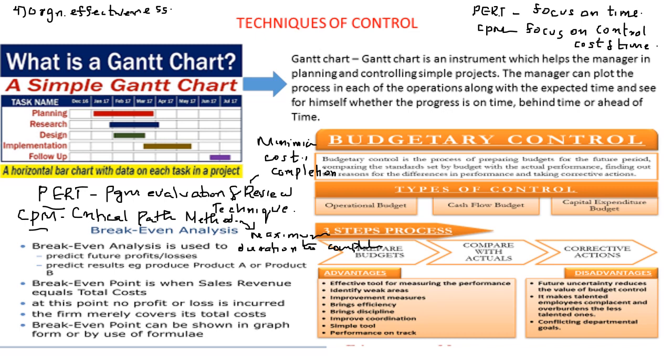Then other important techniques are PERT and CPM. PERT means program evaluation and review technique, and CPM is critical path method. These two are focusing on project completion, and PERT is focusing mainly on completion of the project within the stipulated time. That is the main focus of PERT. Okay, CPM is focusing on control of cost as well as time. So PERT is focusing on time while CPM is focusing on controlling cost and time. So these are some of the important techniques of control.